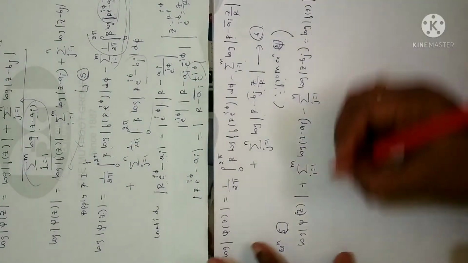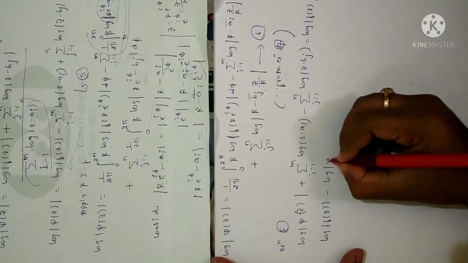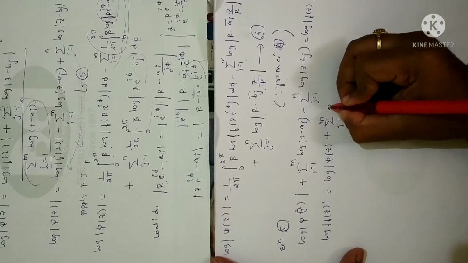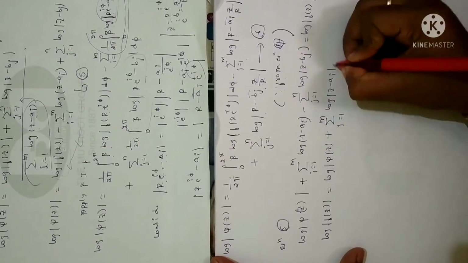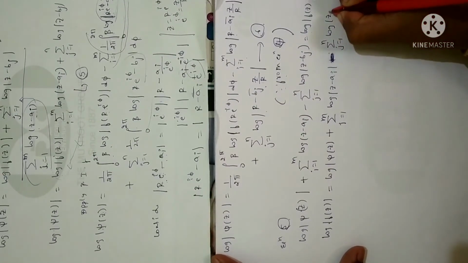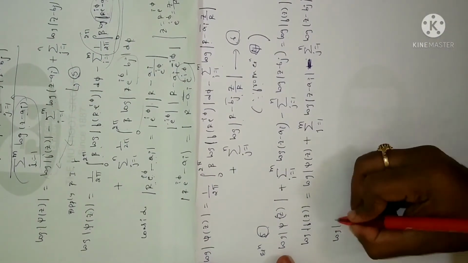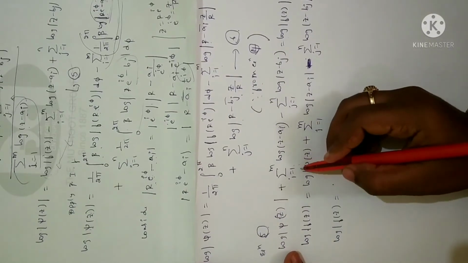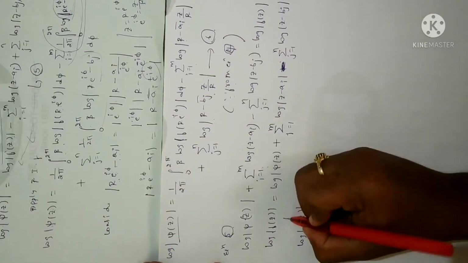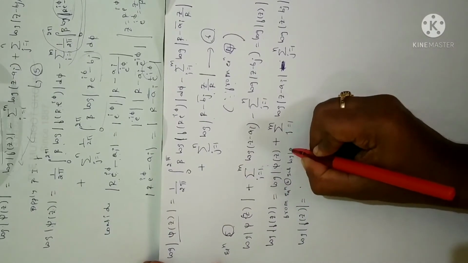Now I'll rewrite this: log of f of z is equal to log of psi of z plus summation i is equal to 1 to m logarithm of z minus ai minus summation j is equal to 1 to n logarithm of z minus bj. Now what I'm going to do is replace the values. See here, log of f of z I'm going to write as it is. Now log of psi of z we have. I'm going to substitute the log of psi of z value from equation 6.